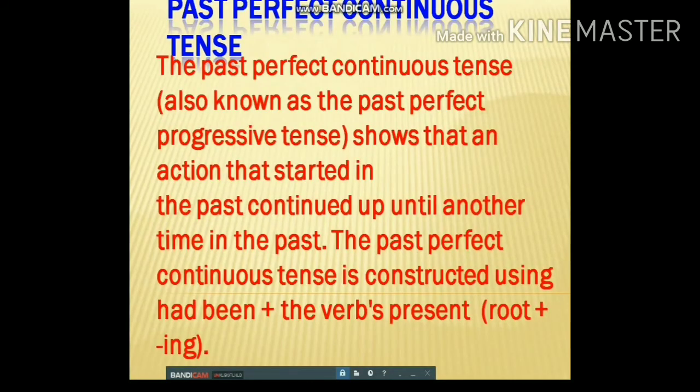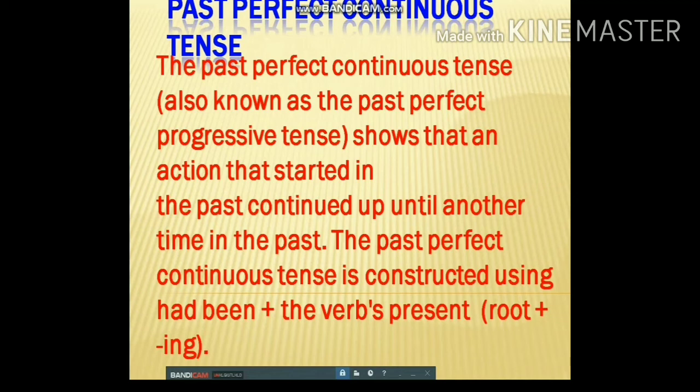Past perfect continuous tense. Now we come to past perfect continuous, which is also known as past perfect progressive. The past perfect continuous tense shows that an action that started in the past continued up until another time in the past.